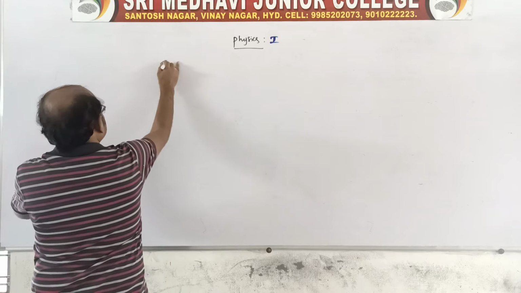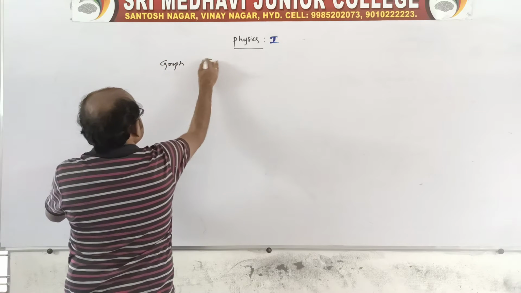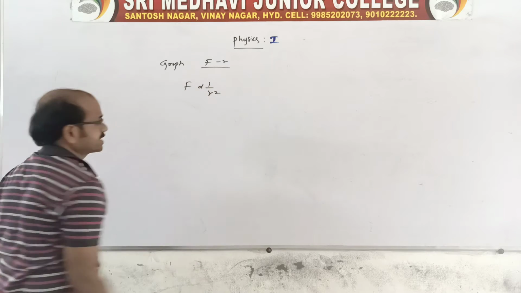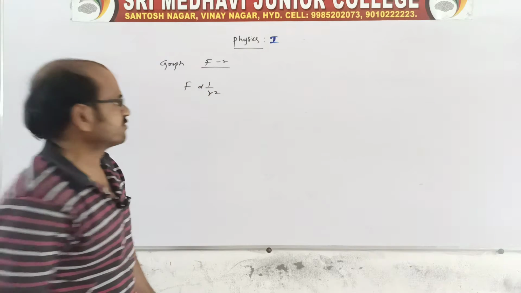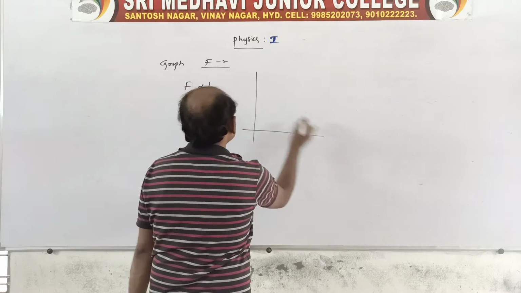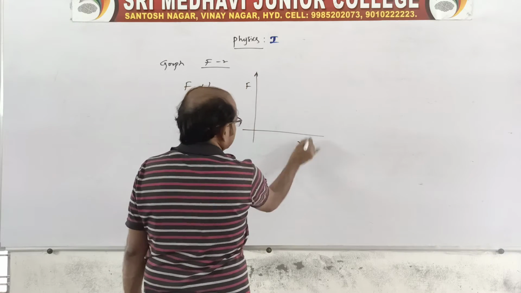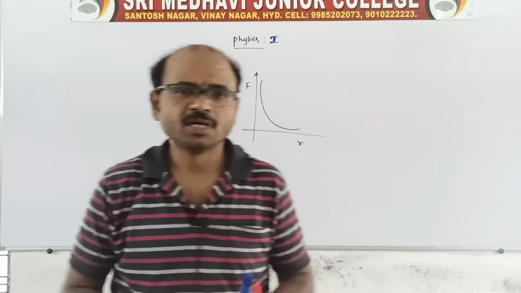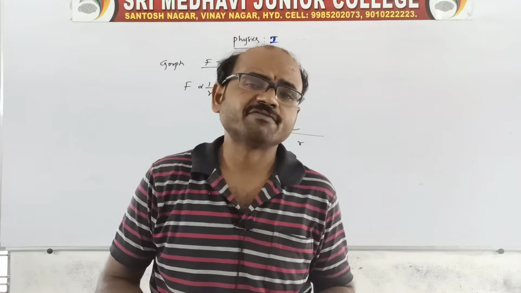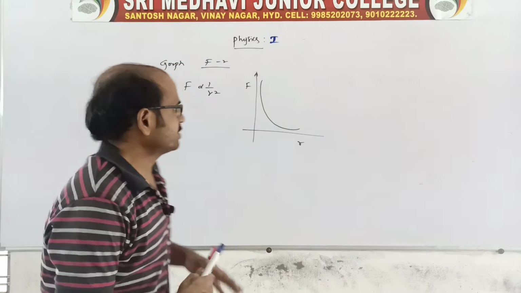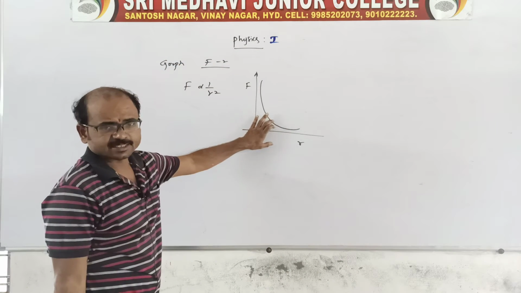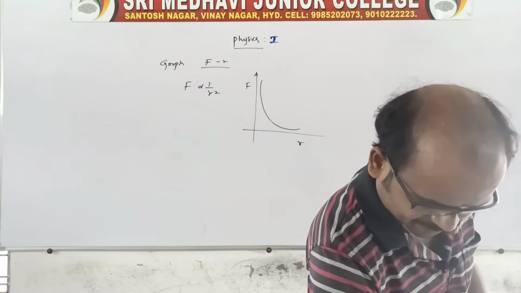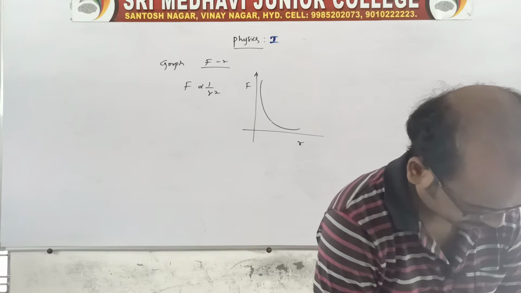The graph of force and distance is F inversely proportional to r square. Remember, if two quantities are inversely proportional, the graph of force and r is represented as a rectangular hyperbola, which is very important. So this is the concept related to force.